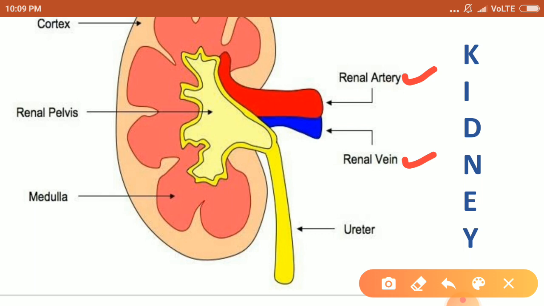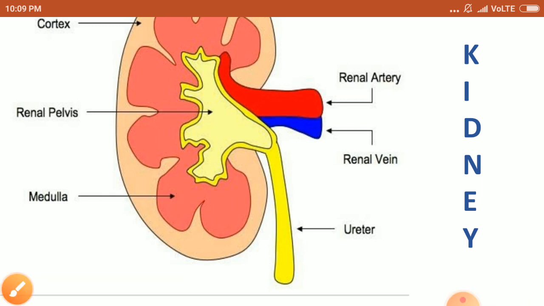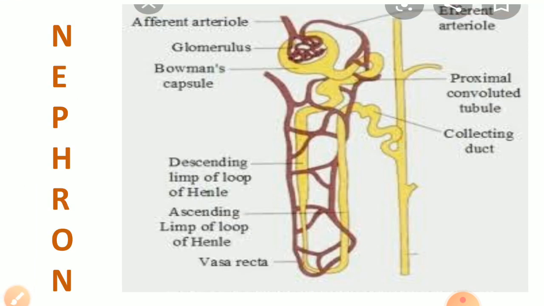So inside the kidney, there are basically two zones. The outer region is known as the cortex, and the inner portion is known as the medulla. So this is about the kidney. Only this is more than sufficient according to your syllabus. Now, what is the function of the filtration units found in the kidney, and what is their structure? So the filtration unit is the nephron. Nephrons are the structural and functional unit of the kidneys.